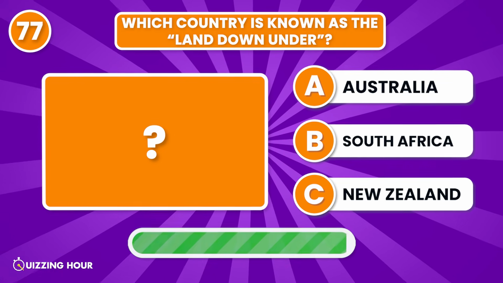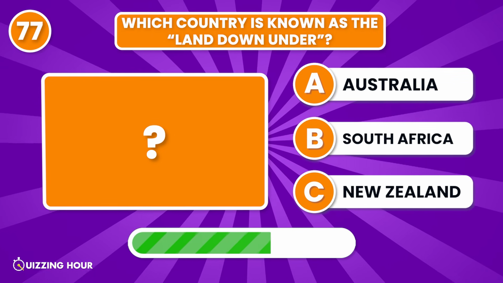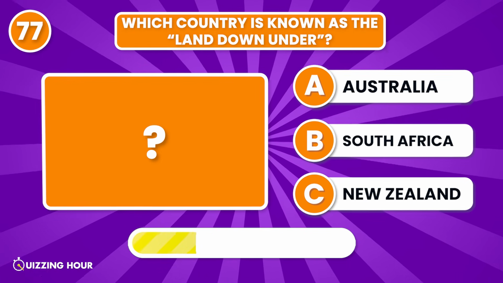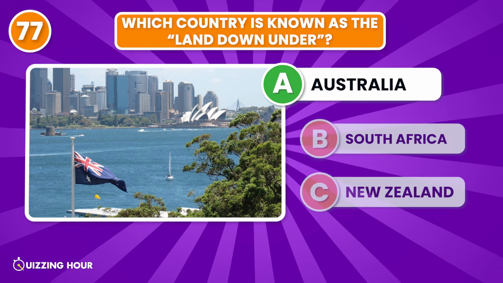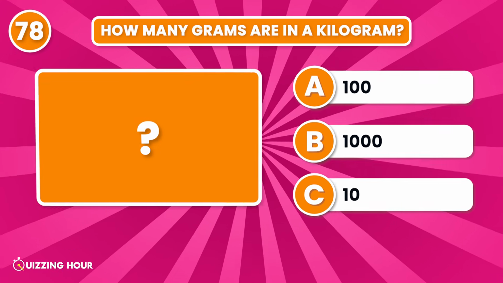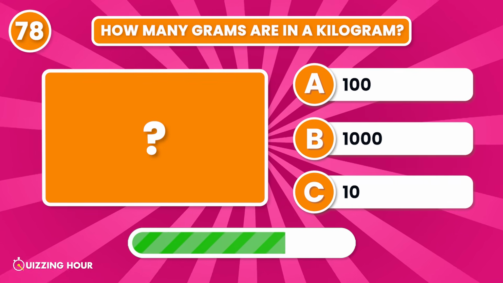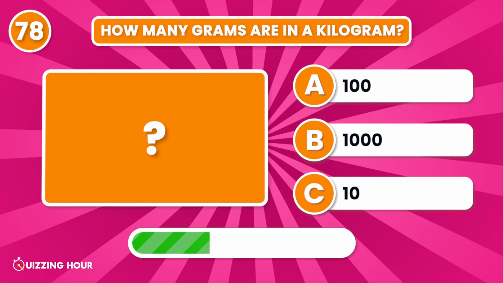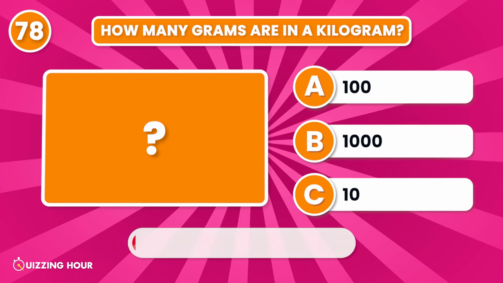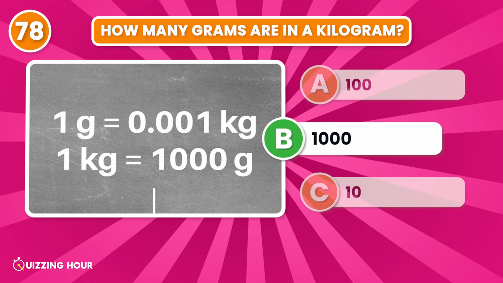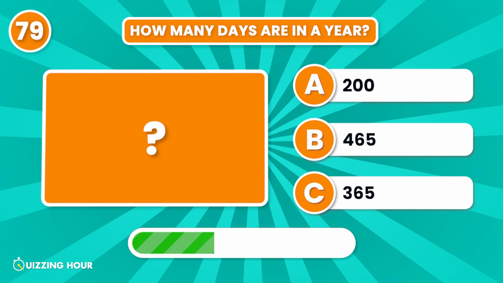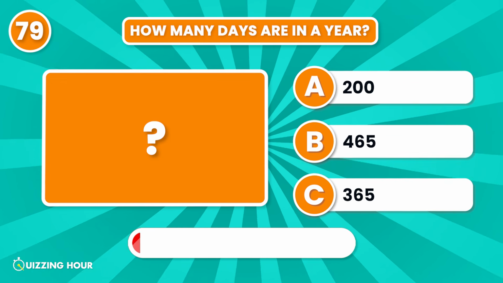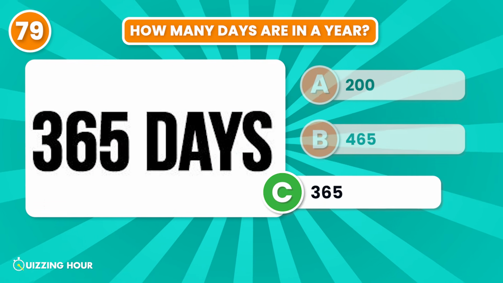Which country is known as the land down under? Australia. How many grams are in a kilogram? 1000. How many days are in a year? 365.